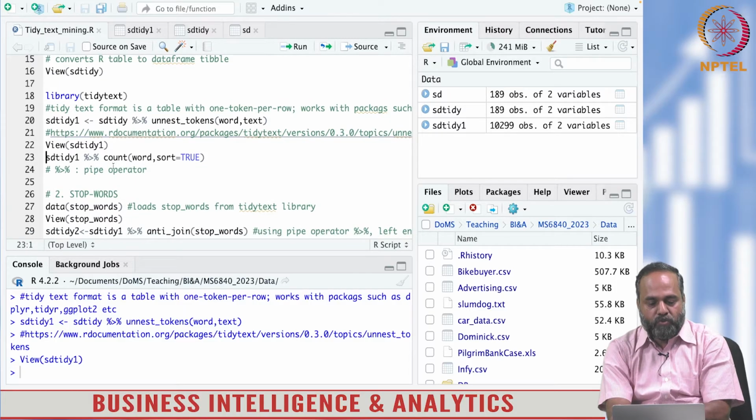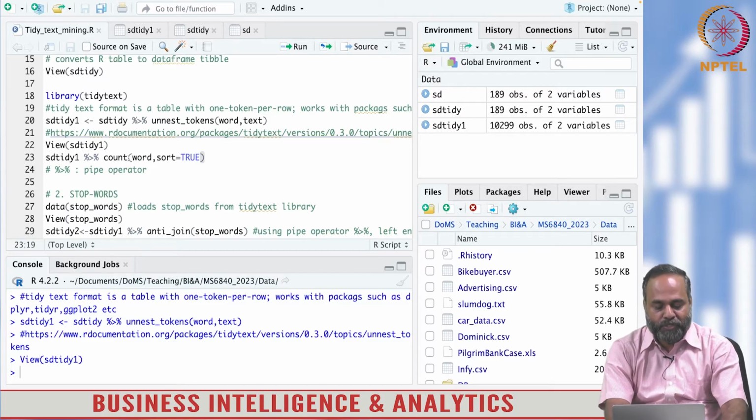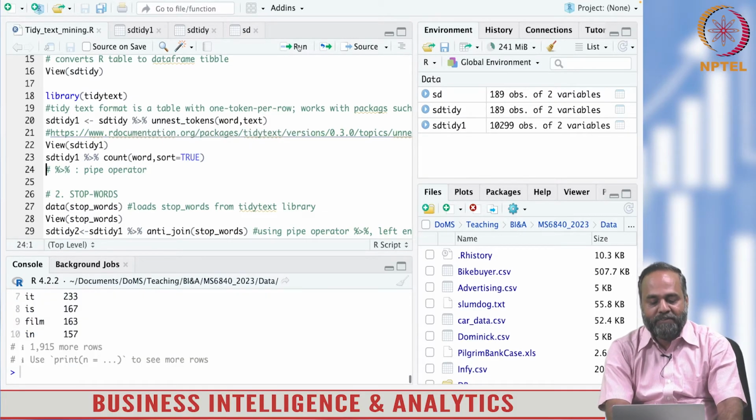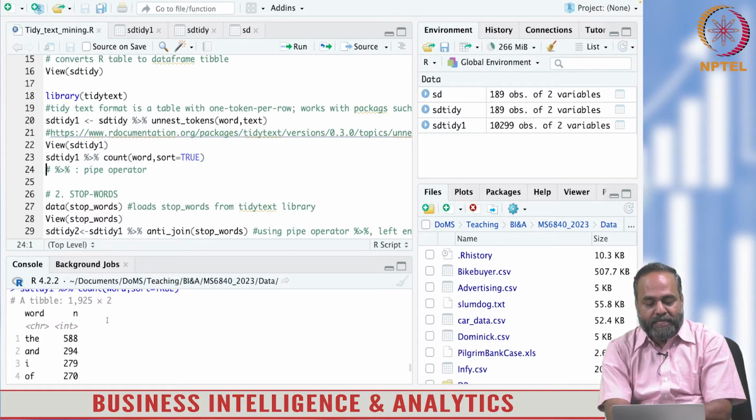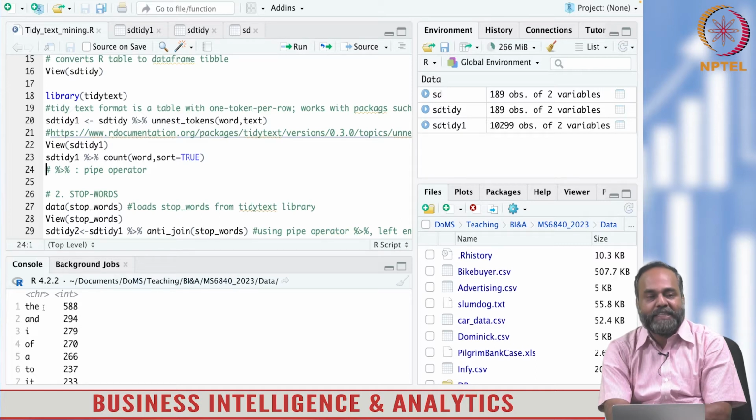Let's now move on. There is an interesting command, count, for words. In tidytext there is a count command, and using that you can count the number of words. Here itself we have used some descriptive analysis. You see, the corpus has the word "the", which has the highest occurrence. 588 times the word "the" is occurring in the corpus.